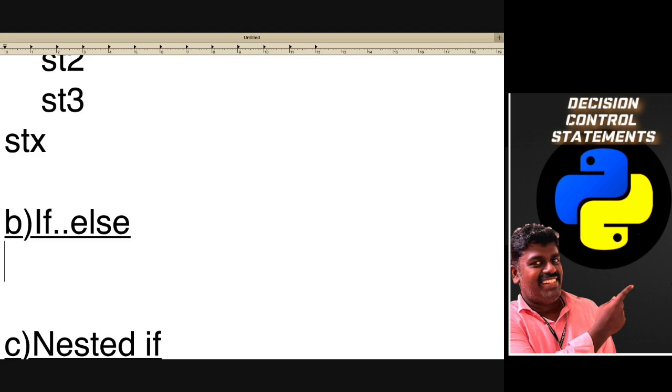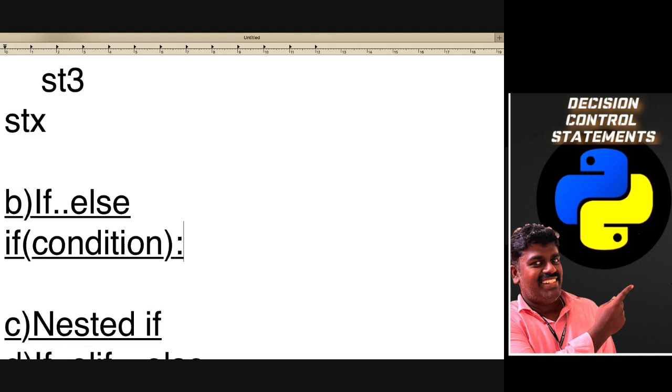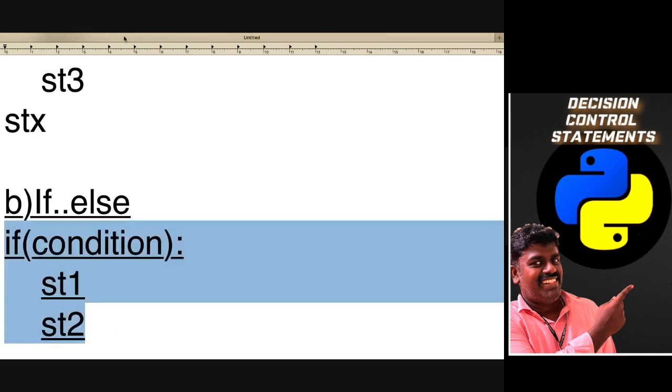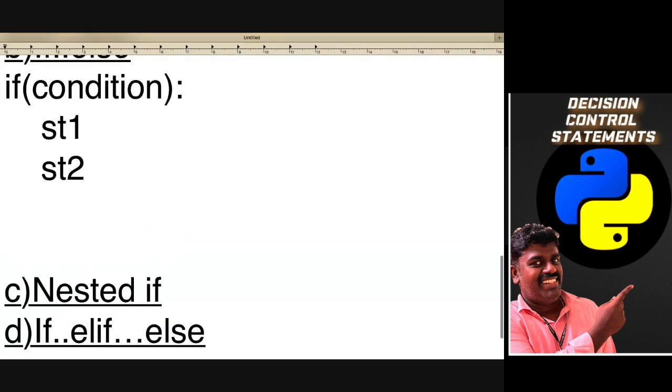Now if we are going for if else, how do we solve this? You give if and then the condition, and then I'm going to give statement 1 and then statement 2, and likewise you will have n number of statements.